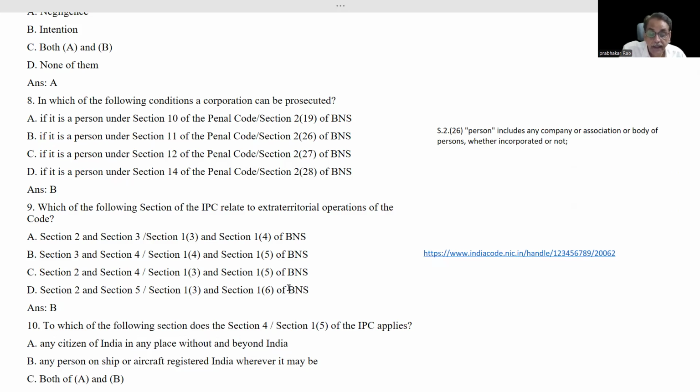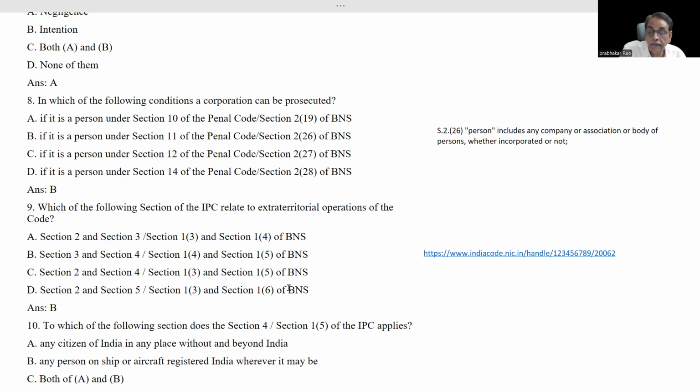Mutiny and desertion are defense offenses. The officers in the defense will commit such kinds of offenses. For that, specific acts are there. Under those acts also, only these people will be tried and punished.